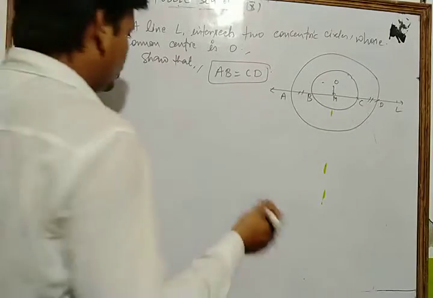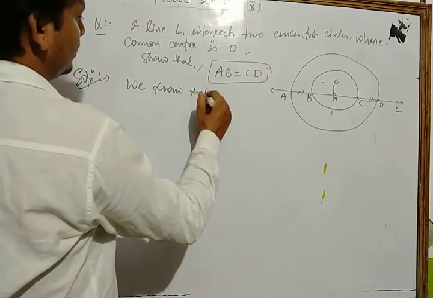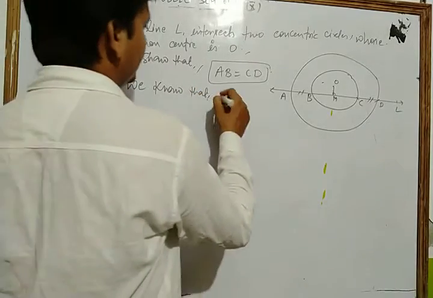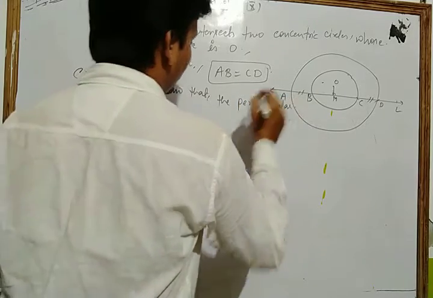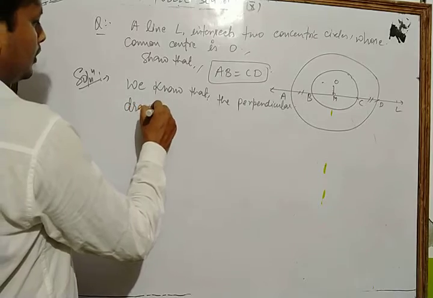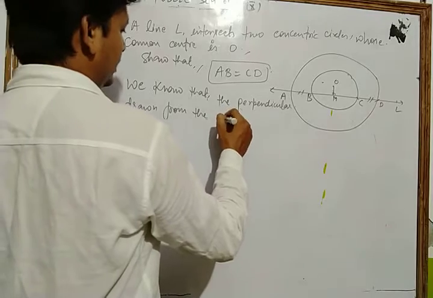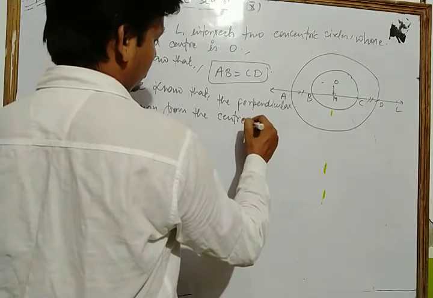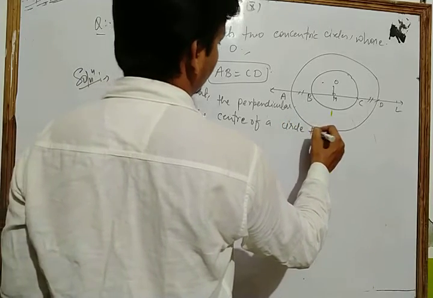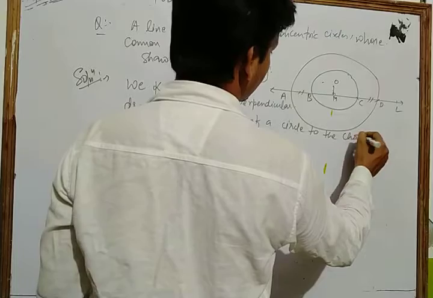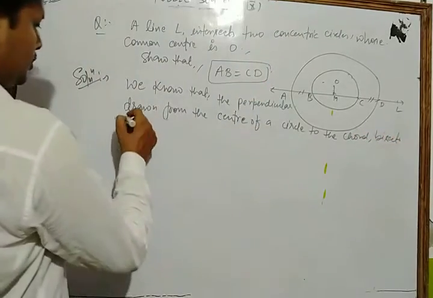We know that according to the theorem, the perpendicular drawn from the center of a circle to the chord bisects the chord, we know that, na.